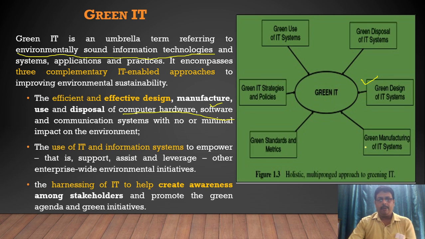Even hardware, such as the cabinet of the PC, is a plastic material, PVC, correct? That is a toxic material. Based on this design, you do green manufacturing, so that even during manufacturing it consumes less power. Then implement the green standards and metrics.